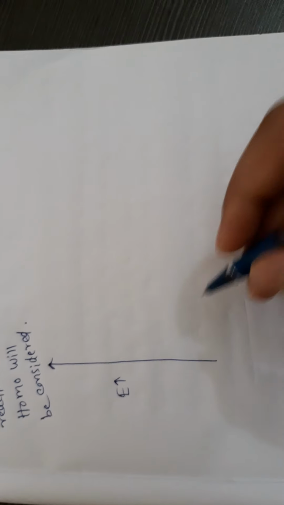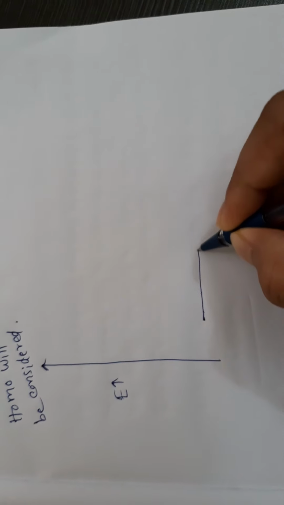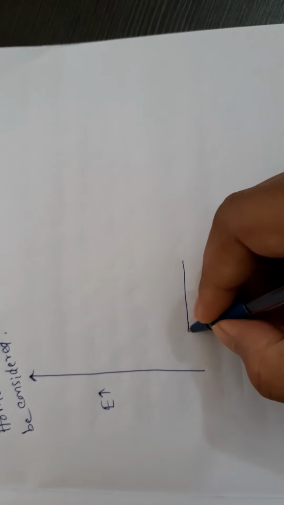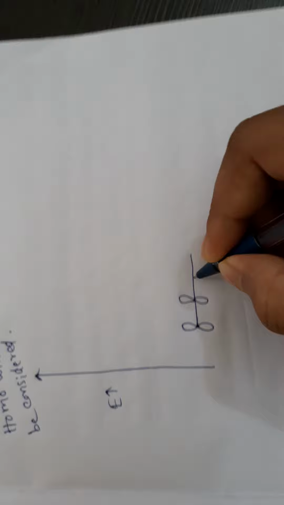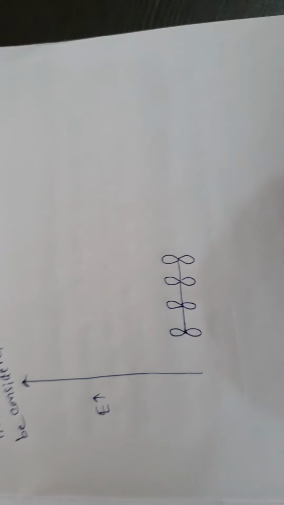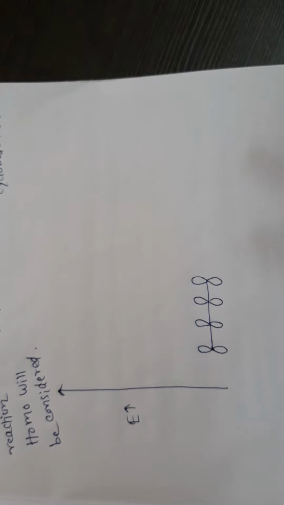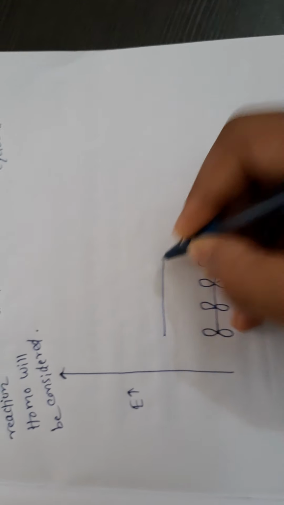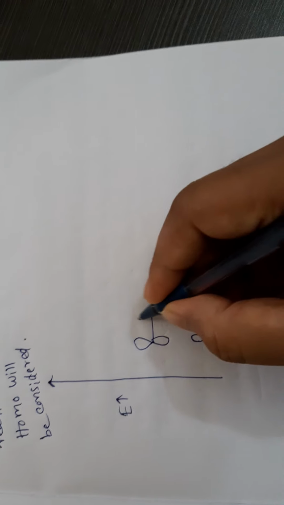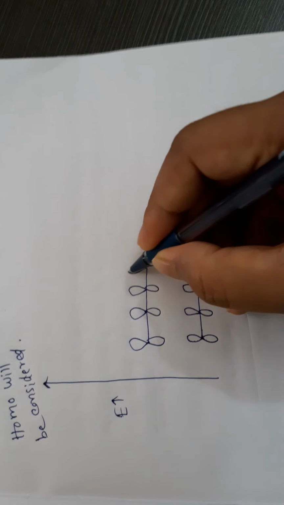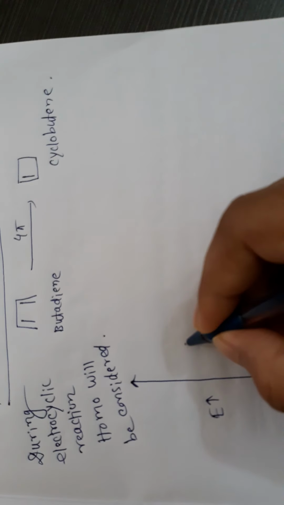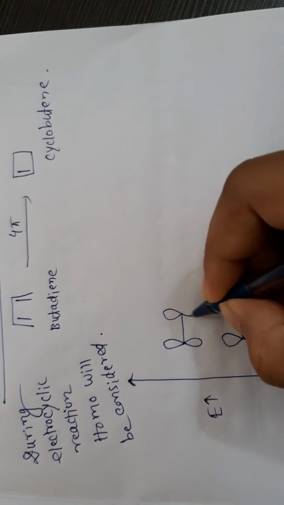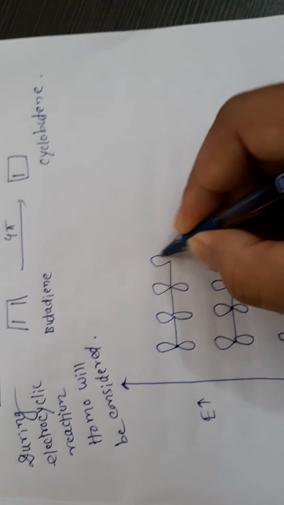I will upload a separate video on the molecular orbitals of alkenes and how to draw them. So here there are 4 carbons, 1, 2, 3, 4, which I just draw linearly to save time. And there are 4 molecular orbitals, since there are 4 carbon atoms.